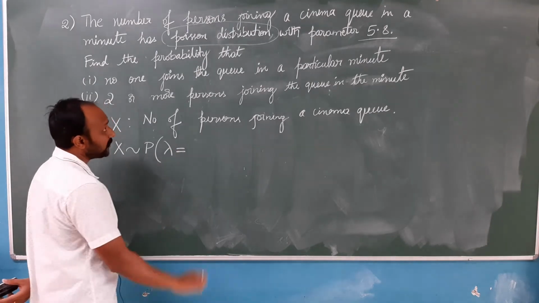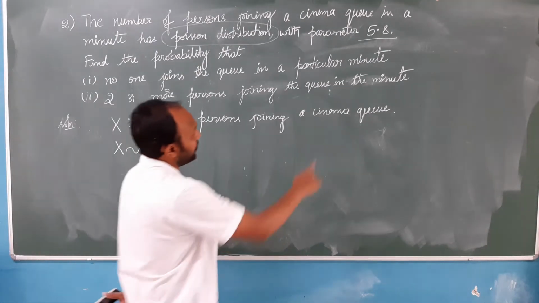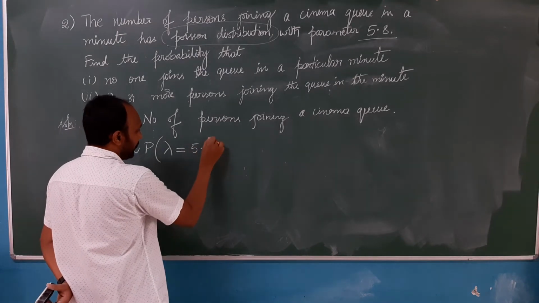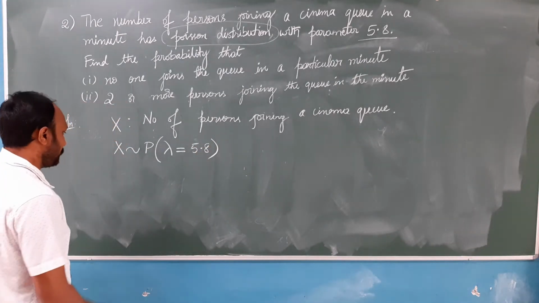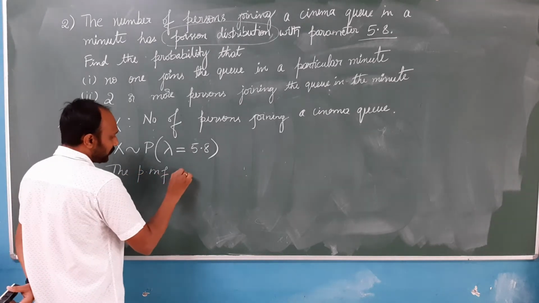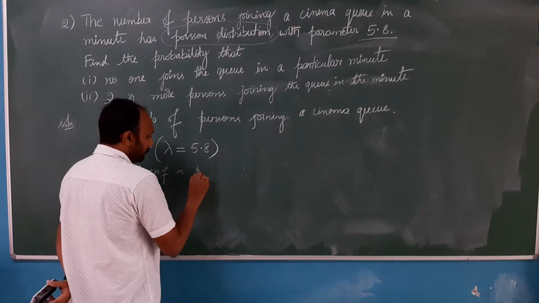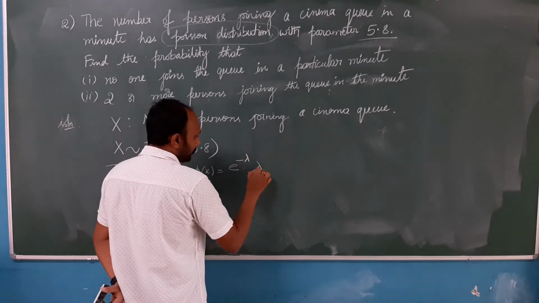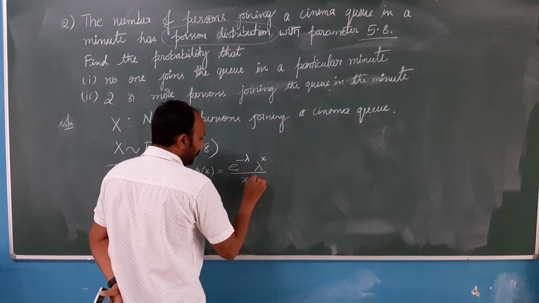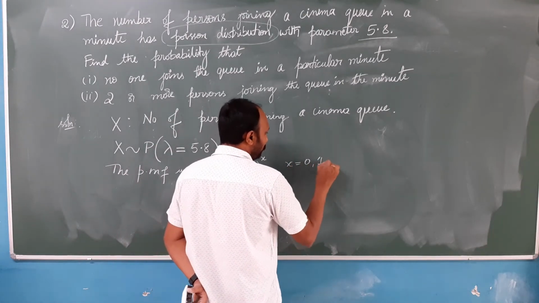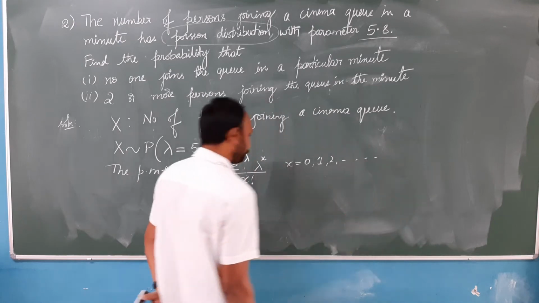What is the average number of people joining the queue? That is 5.8 they have given. So with lambda 5.8, the probability mass function is P of x is equal to e power minus lambda, lambda power x by x factorial, where x can take value 0, 1, 2, and so on.